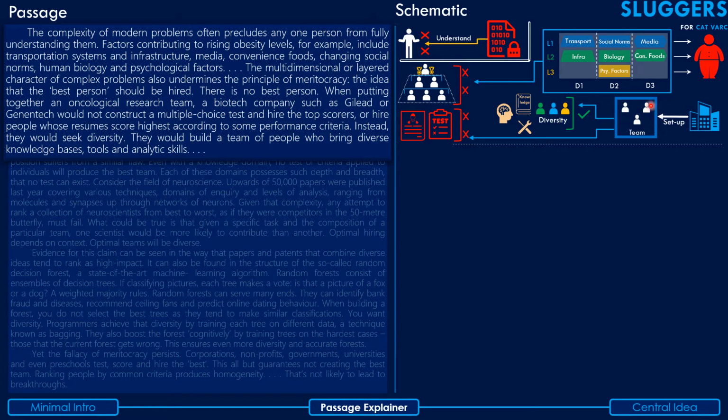Biotech, then when they want to create an oncological research team, they would not construct a multiple choice test and hire the top scorers, or hire people whose resumes score the highest. Basically, they will not base their selection on the principles of meritocracy. What they would rather do is seek diversity, right? And they would build a team of people who bring diverse knowledge bases, tools, and analytical skills to the table.